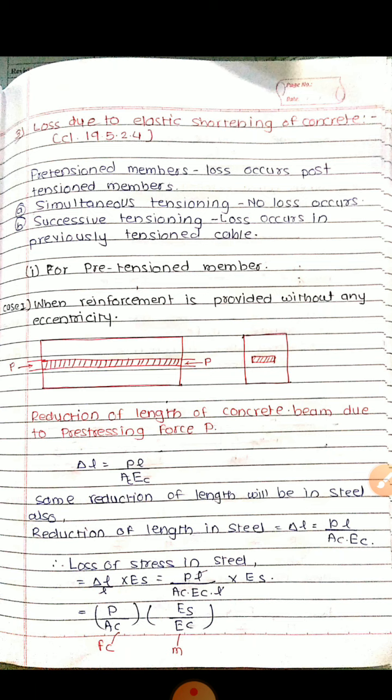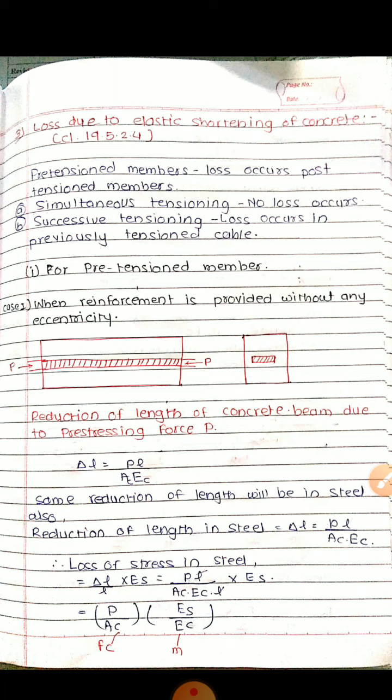Then by using this, delta L is equal to PL upon AC into EC. AC is the area of cross section of the concrete section, and EC is the modulus of elasticity of concrete. The same reduction of length will be in steel also.